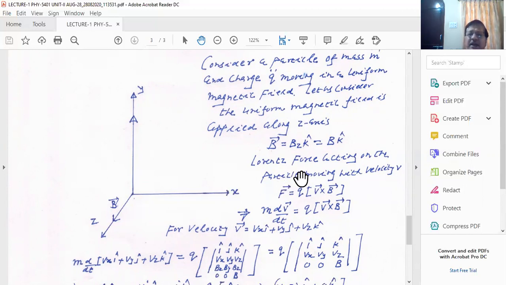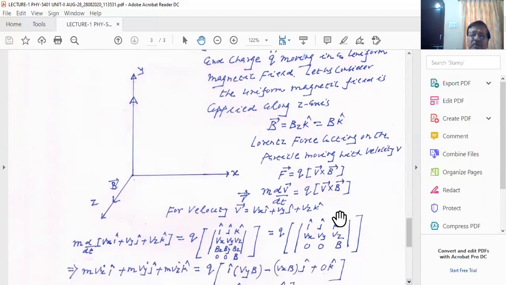So the particle will experience the Lorentz force. The Lorentz force experienced by the particle is F equal to q times v cross B. This is known to you, right? So I write this equation. It is very simple. It is F equal to q into v cross B, where v is the velocity of the particle.